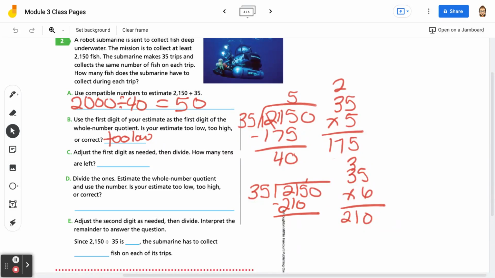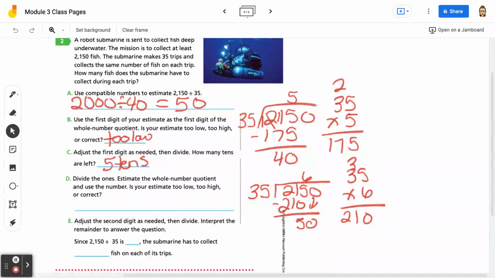So we have a 6 up here. So 5 minus 0 is 5. 1 minus 1 is 0. 2 minus 2 is 0. So we bring down that, and we had 5 tens left over. And then divide the 1. So estimate a whole number quotient using numbers.